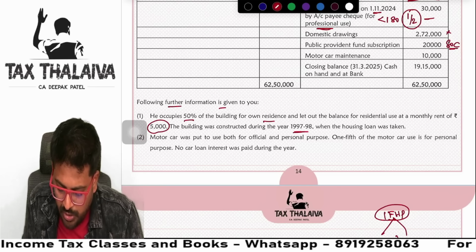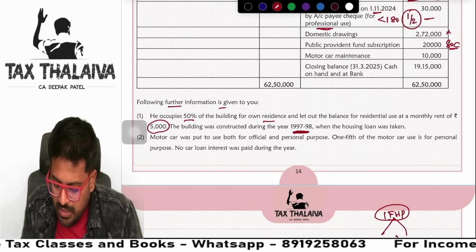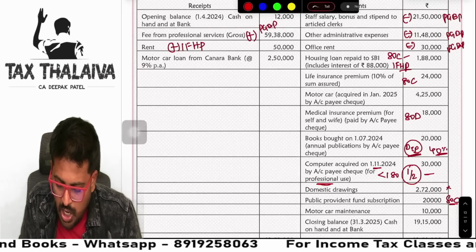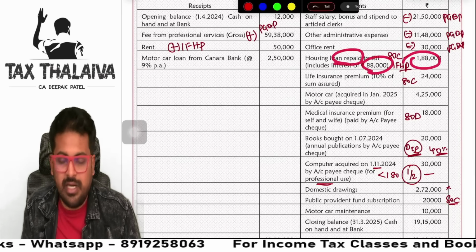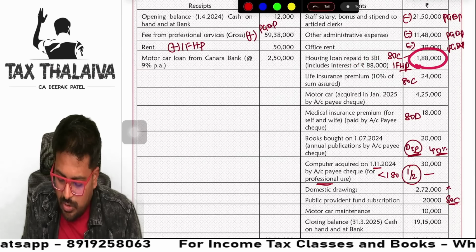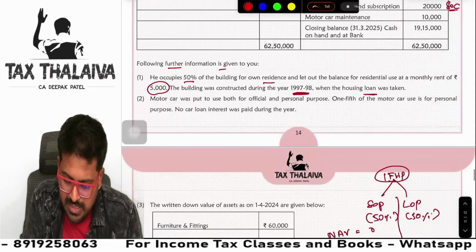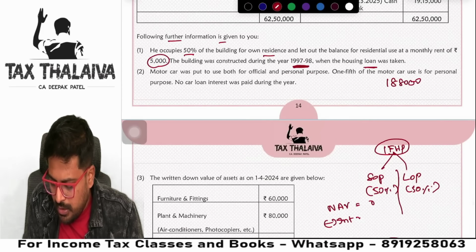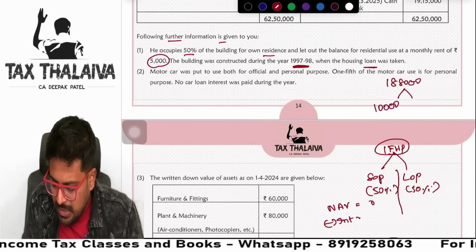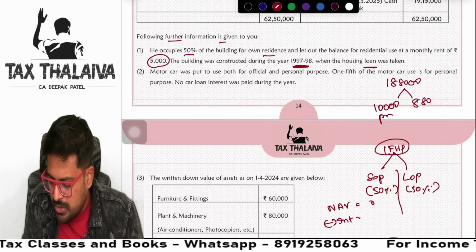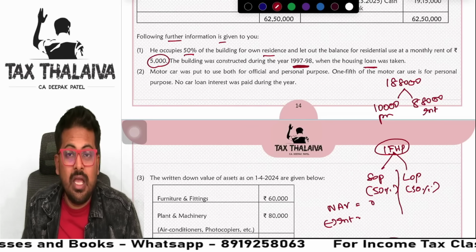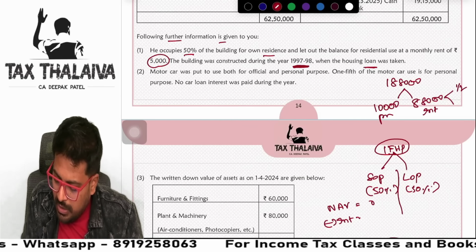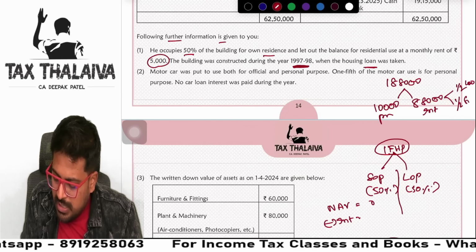The building was constructed in 1997-98 when the housing loan was taken. Guys, one thing, see here, housing loan repaid is 1,88,000. Out of 1,88,000, 88,000 is interest. So guys, out of 1,88,000, 1 lakh is principal and 88,000 is interest. Guys, out of 88,000 total interest, only half will be for let-out property, half will be for self-occupied.